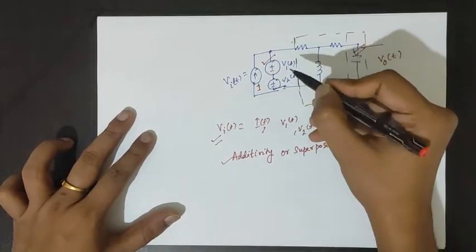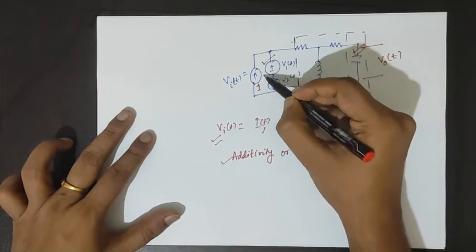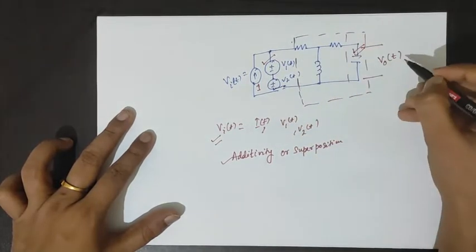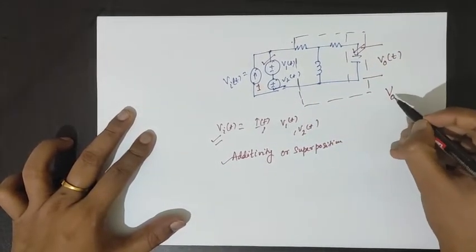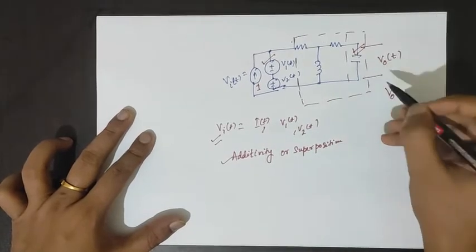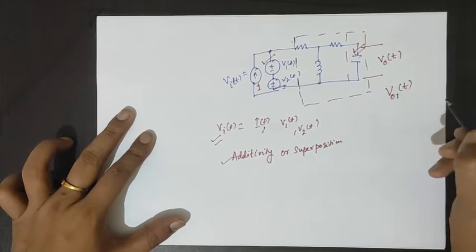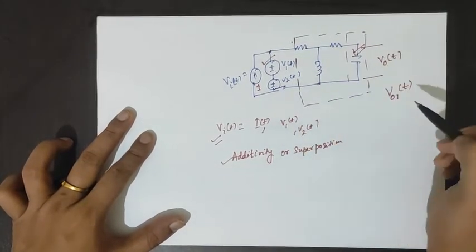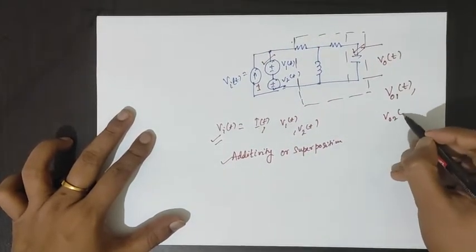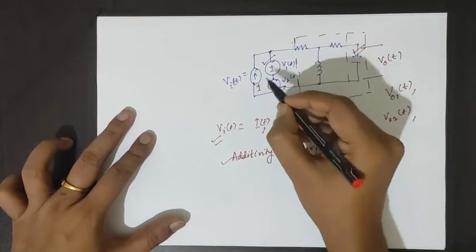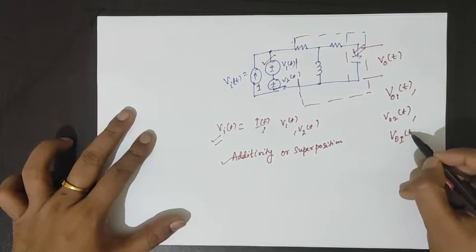For example, for the voltage source V1, let's say the corresponding output voltage across the capacitor is v01(t), in case of V2 it is v02(t), and in case of the current source it is, let's say, v0I(t).